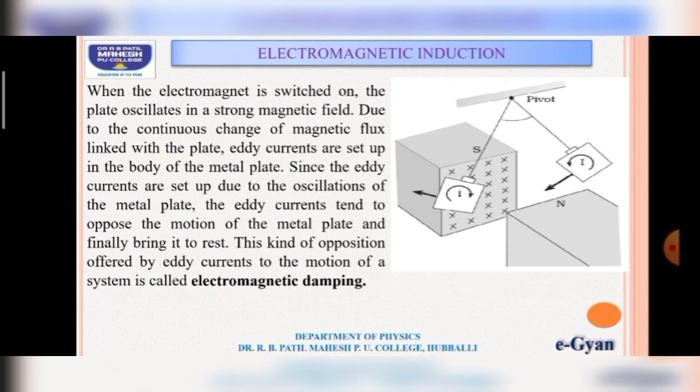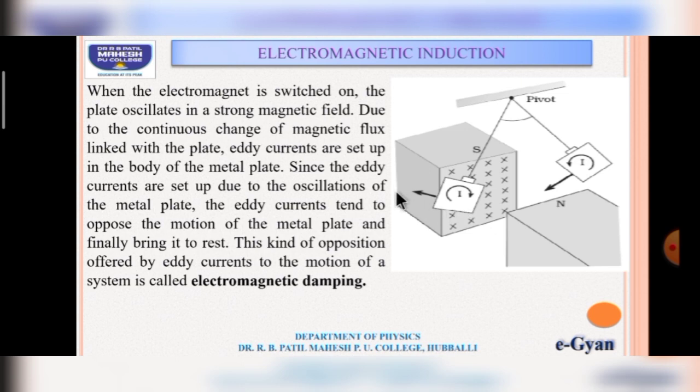When the electromagnet is switched on, the plate oscillates in a strong magnetic field, and due to this there is a continuous change in magnetic flux linked with the plate, so eddy currents are set up in the body of the metal plate. See here, this metal plate oscillates across the magnetic field. When the plate is at this point, it is outside the field, and when it starts moving towards this side, it enters the magnetic field. Therefore, there is increasing magnetic flux linked with the metal plate.